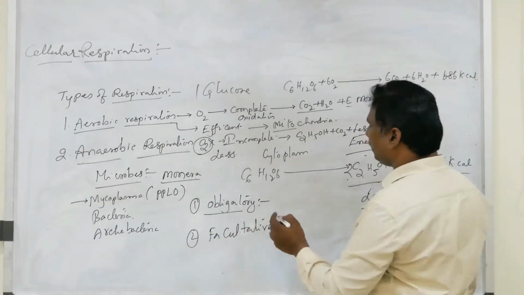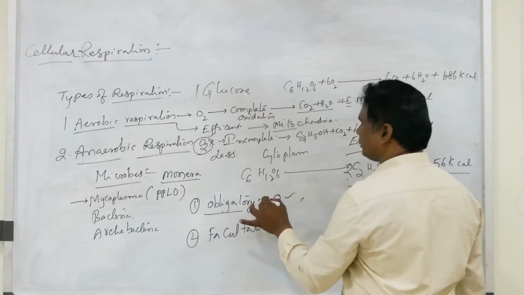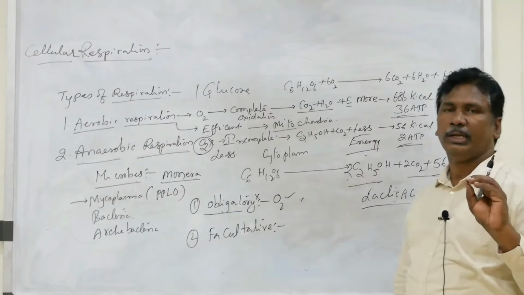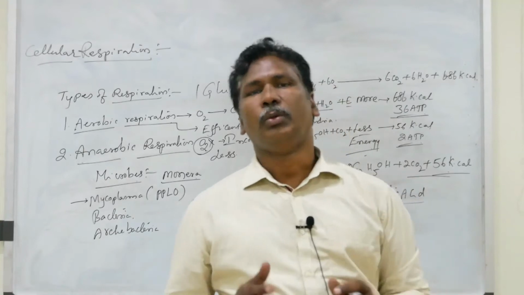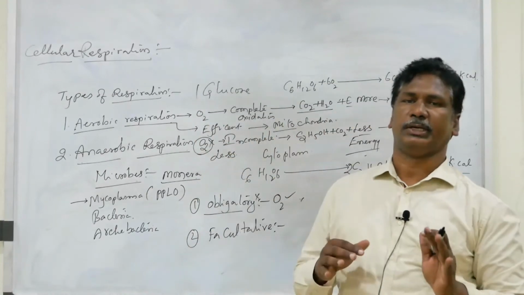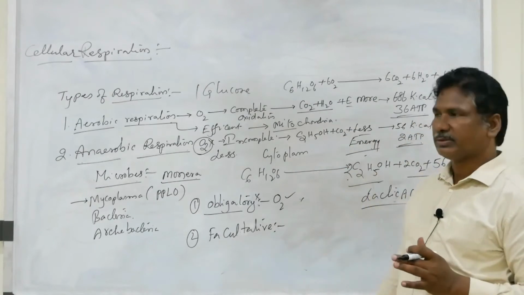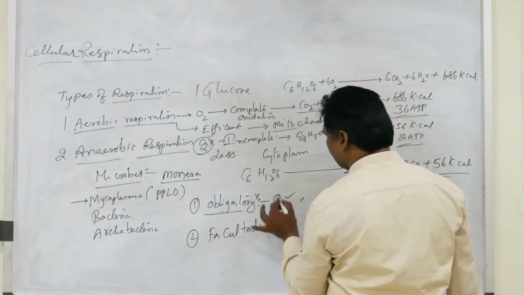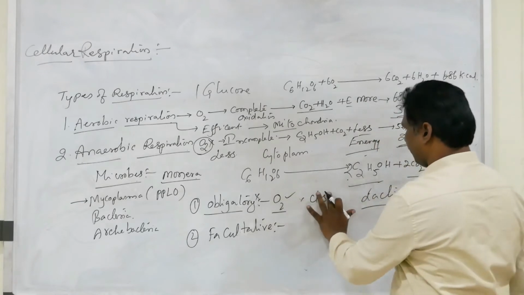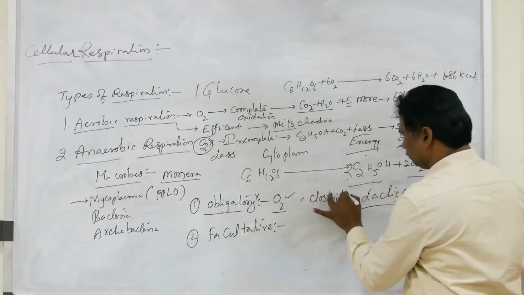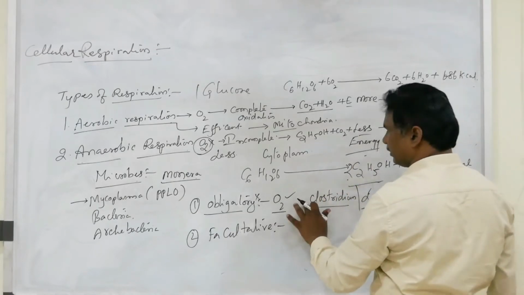But obligate anaerobes cannot survive in the presence of oxygen. They survive only in anaerobic conditions. So those are simply called obligatory anaerobes. You know one of the bacteria, Clostridium. That is also an obligatory anaerobe.